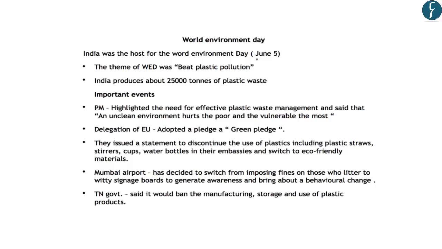The World Environment Day is celebrated on June 5th. It is an important date from prelims point of view. Now the theme of this year's World Environment Day was Beat the Plastic Pollution. It says that India produces about 25,000 tons of plastic waste. Now there were many important events that were celebrated yesterday. And in these events, the Prime Minister highlighted the need for effective plastic waste management. And he said that an unclean environment hurts the poor and the vulnerable the most.